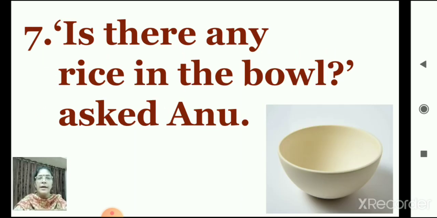Number 7. Is there any rice in the bowl? Asked Anu. I will repeat. Is there any rice in the bowl? Asked Anu. Look at the picture, children. What can you see? Yes, there is no rice.